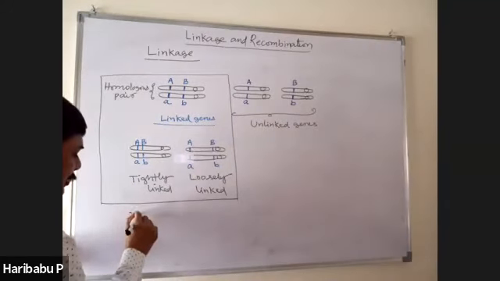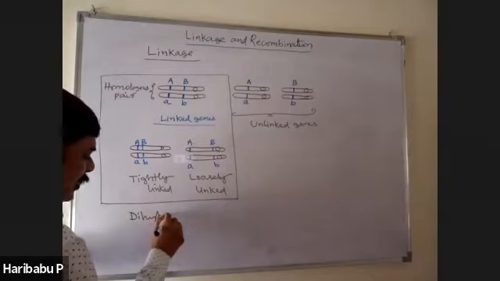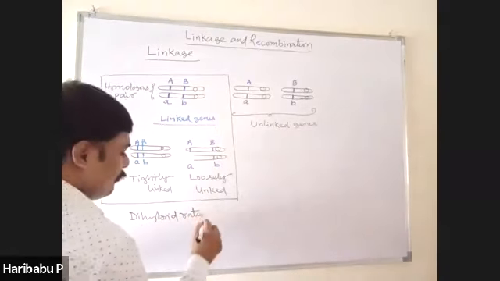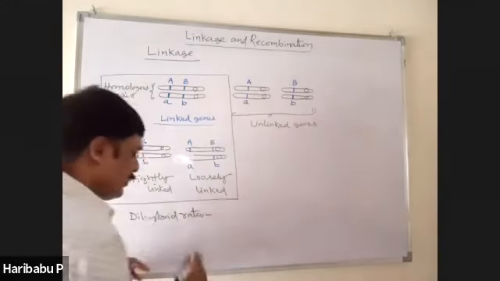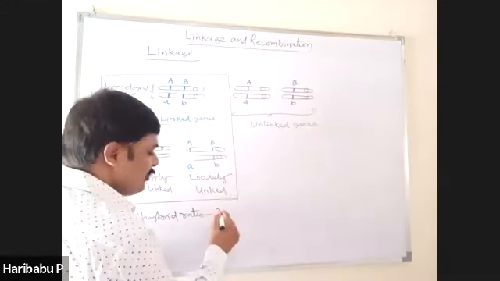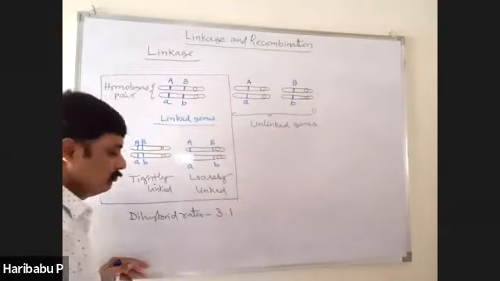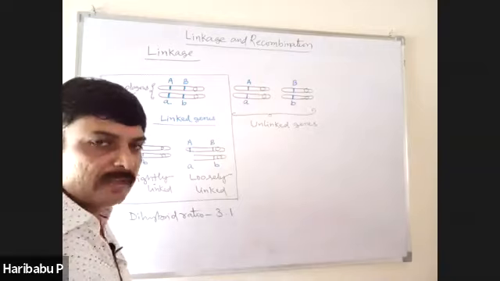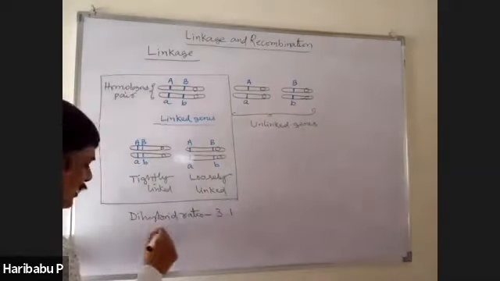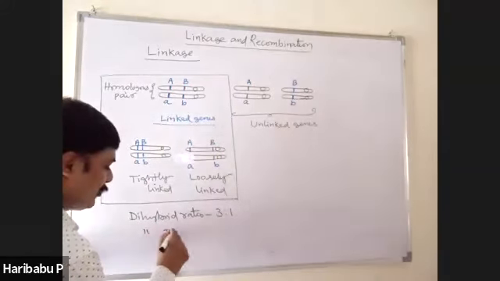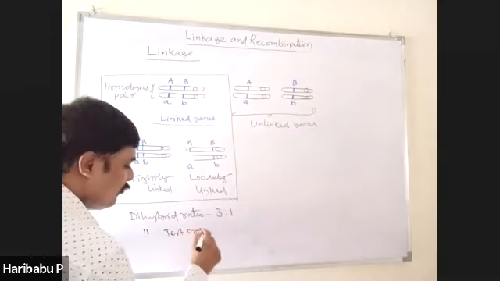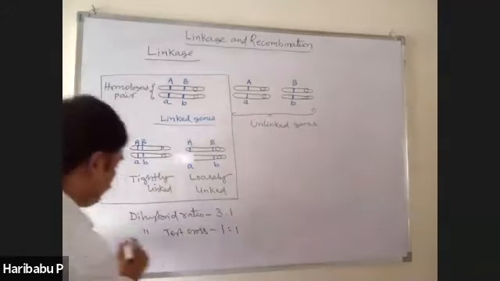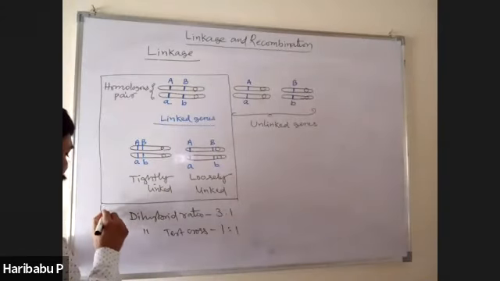Dihybrid ratio of Mendel's cross is changed in linkage to 3:1. If linkage is there, only two types of individuals are obtained in dihybrid cross. Similarly, in dihybrid test cross, instead of 1:1:1:1, only 1:1 ratio is obtained. See this?